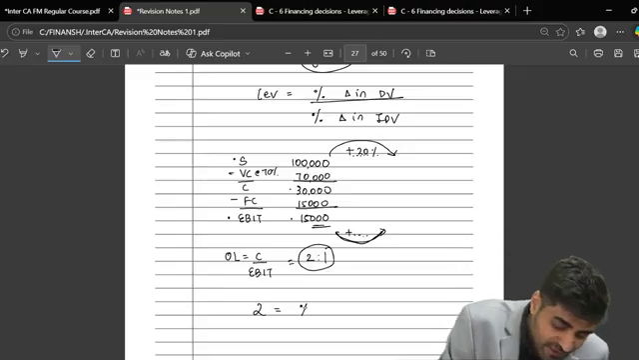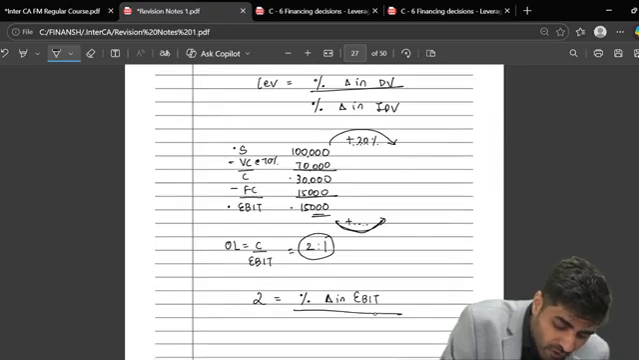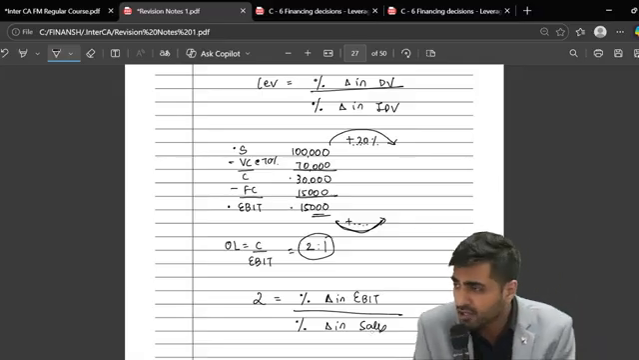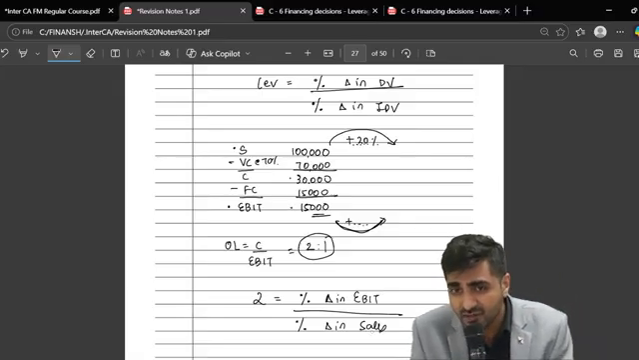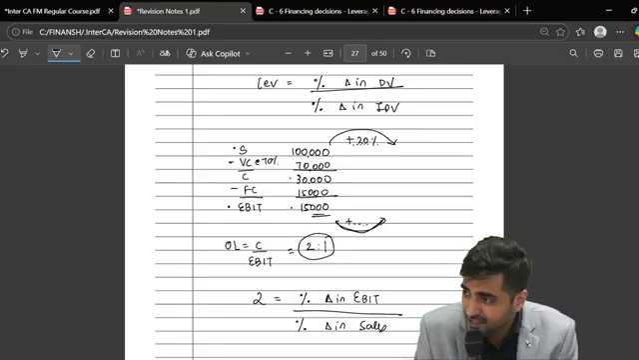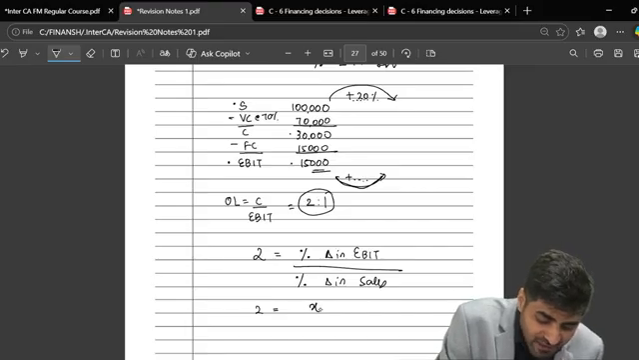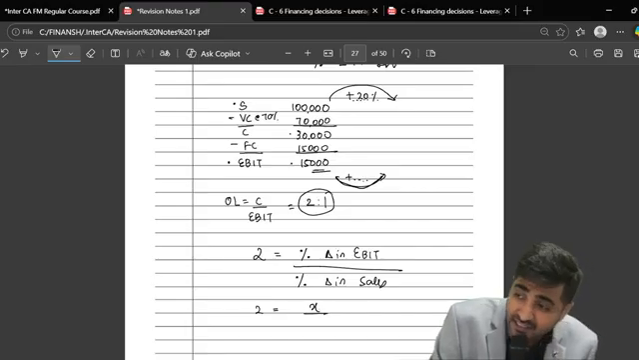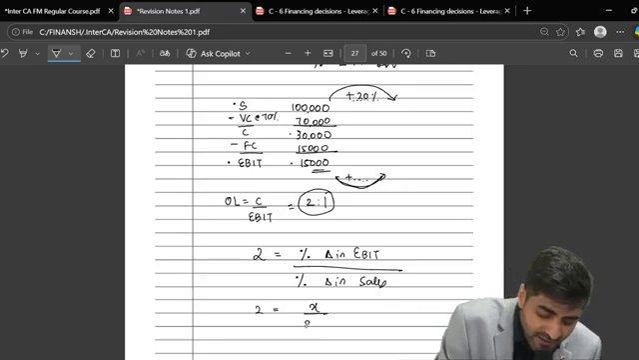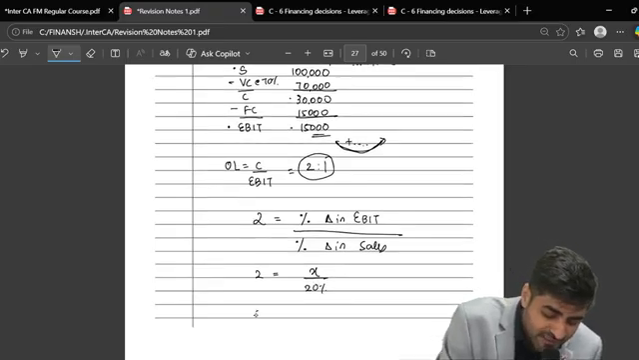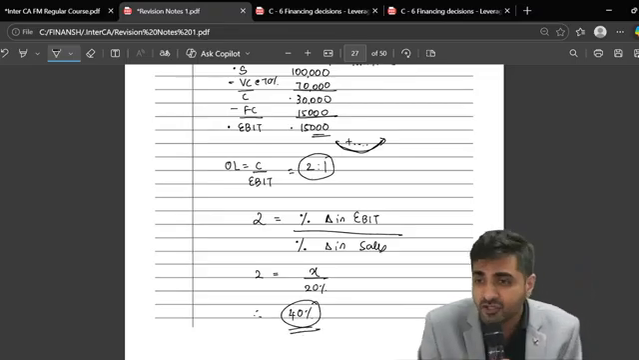So it should be percentage change in EBIT, which we need to divide with what? Percentage change in sales. Yes or no? Can you please tell me what is the percentage change in EBIT? That is something I want to find out. If the sales increases by 20%, can you please give me by how much percentage the EBIT will increase? 40%. So my EBIT should increase by 40%.